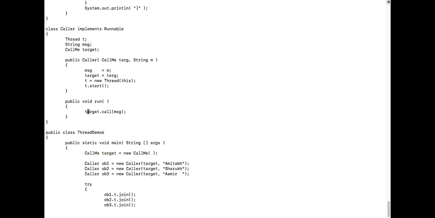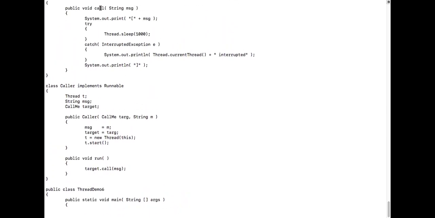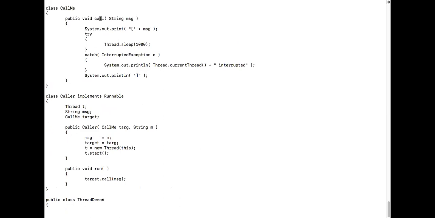So what am I calling now? The call method inside the target object. Within the target, this method will get called, isn't it?